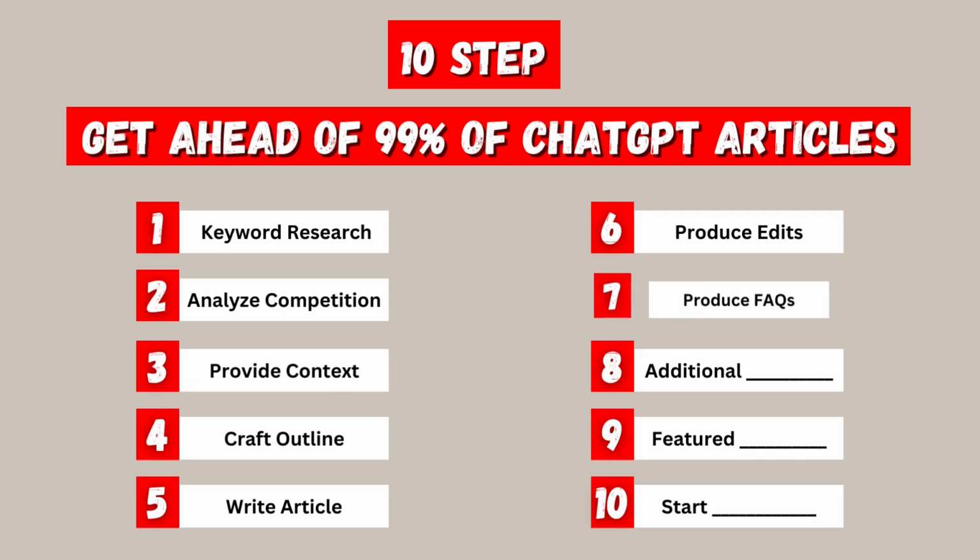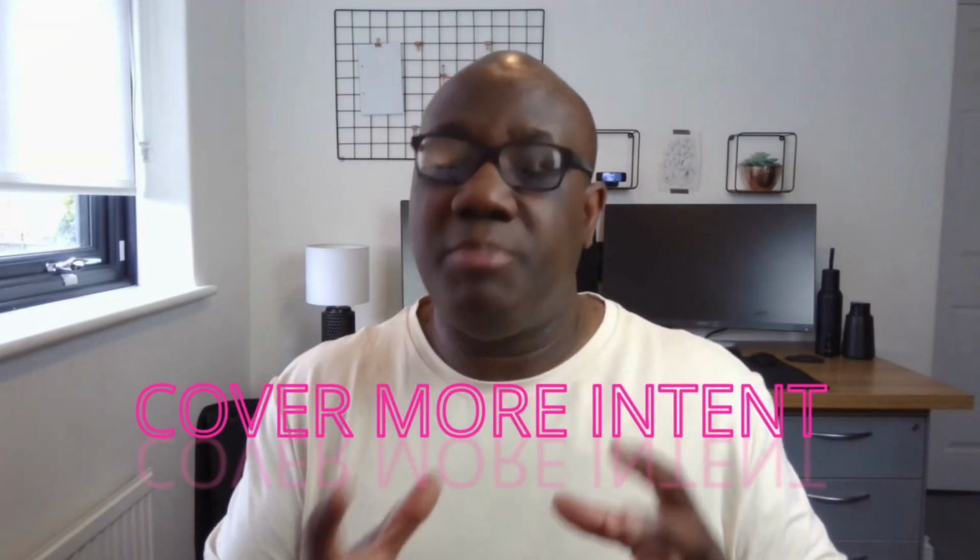Now the next thing we're going to do is add an FAQ to our ChatGPT article, which is what most articles don't do. And the reason why we want to do this is we want to cover as much intent as possible while also trying to go for more keywords within the SERPs. So at this point, you can just ask ChatGPT to write you an FAQ, but I want to give it a little bit more context of what I want it to write.